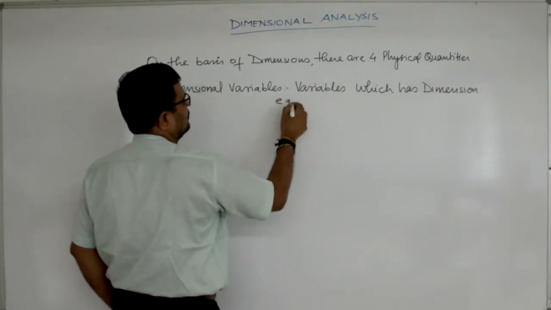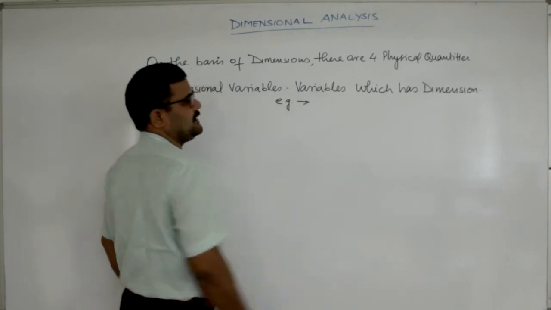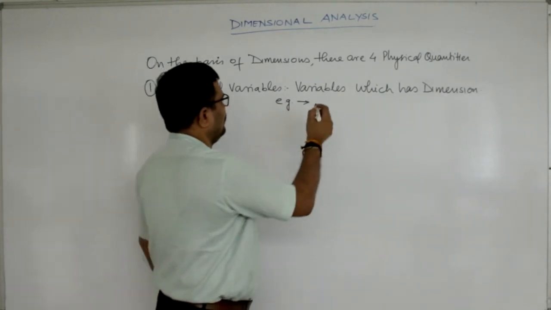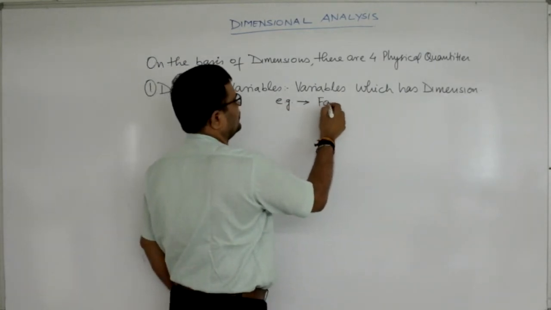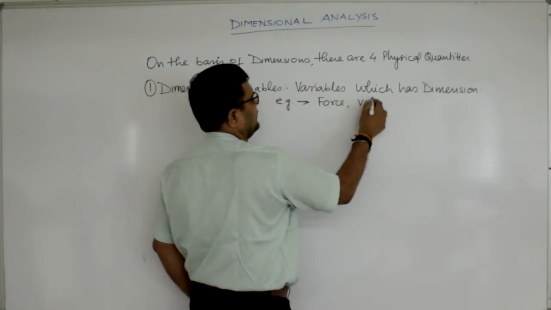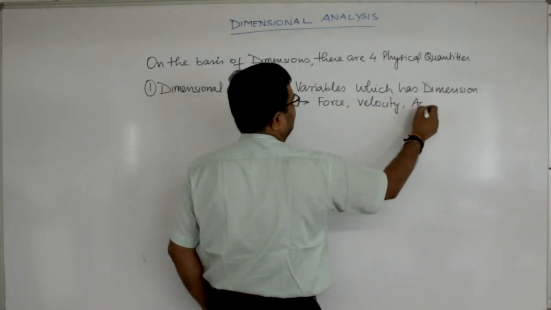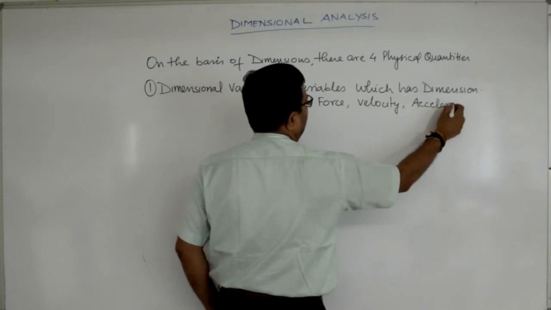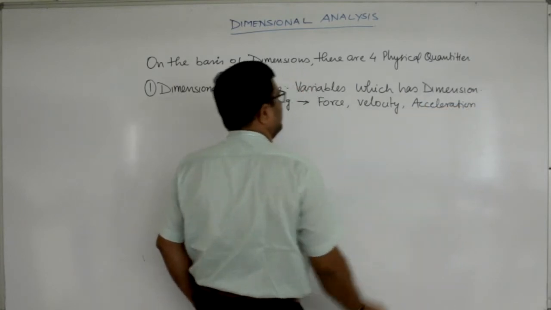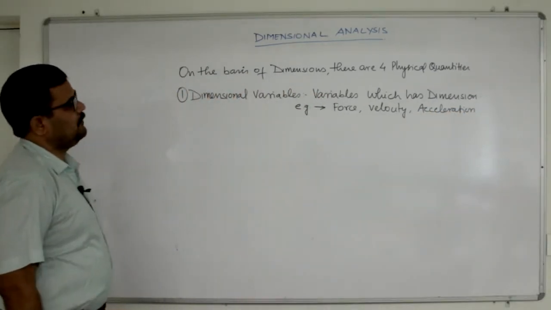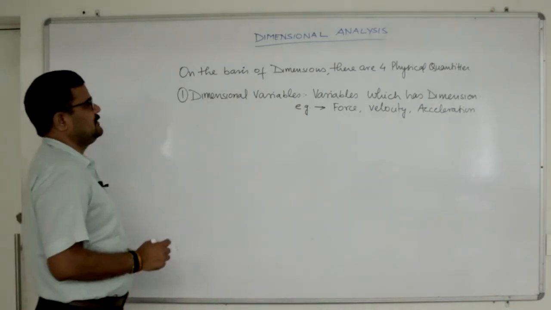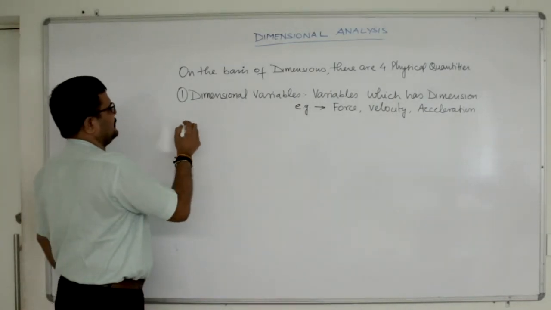Examples you all know, there are a number of variables which have dimensions. So examples are force, velocity, acceleration and many more. These quantities are known as dimensional variables.